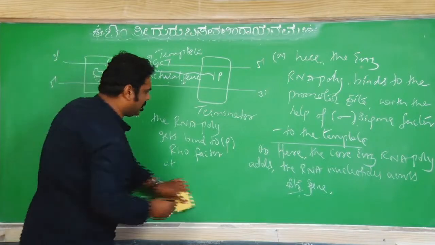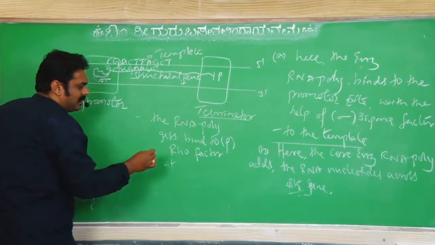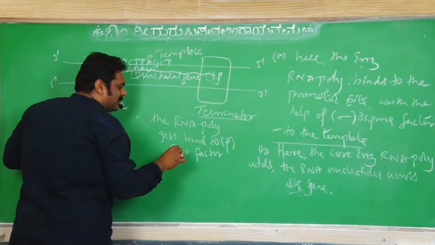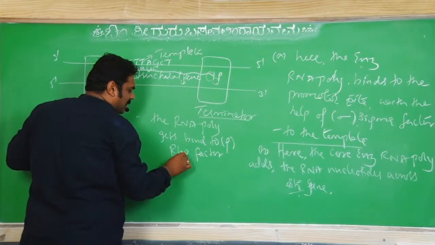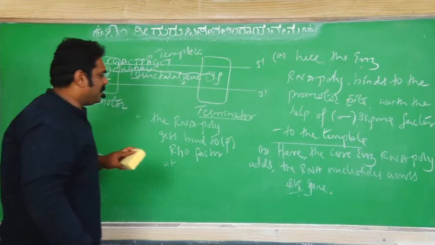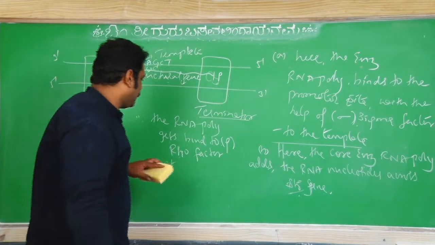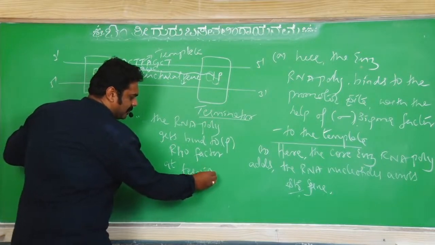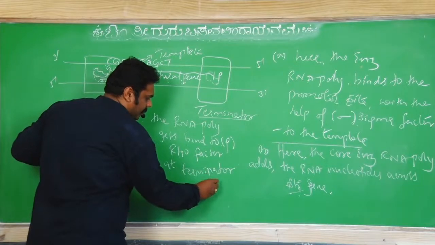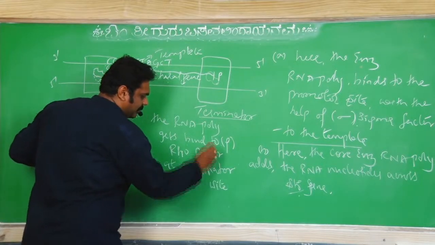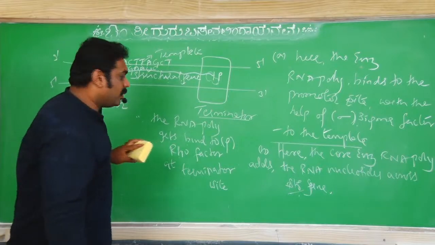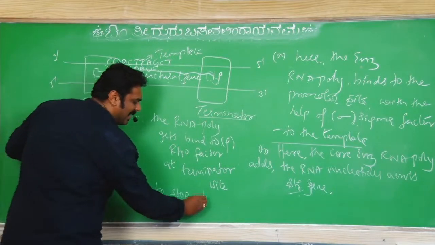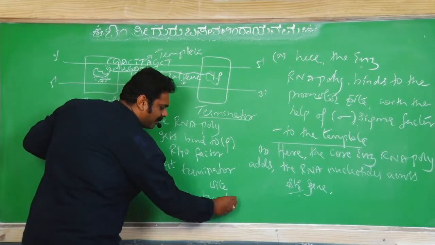As you can see here, the RNA polymerase enzyme gets bound to this, which is called the rho factor, at the terminator site, to stop the process of transcription.